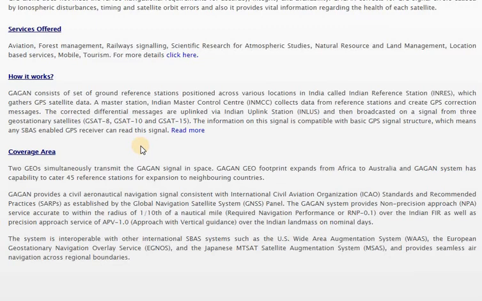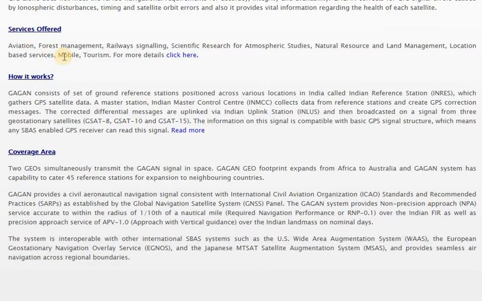Okay, now see where these services will be given. Which kinds of areas will Gagan be giving services to? Mostly we use it in aviation. Along with that, it also gives services for forest management and railway signaling. Very importantly, it also serves scientific research of atmospheric studies, like studying the atmosphere's weather conditions. For all that kind of information, the services will be provided by Gagan. Natural resources and land management also get services, location based services obviously, then mobile and tourism also. These are the services offered by the Gagan.